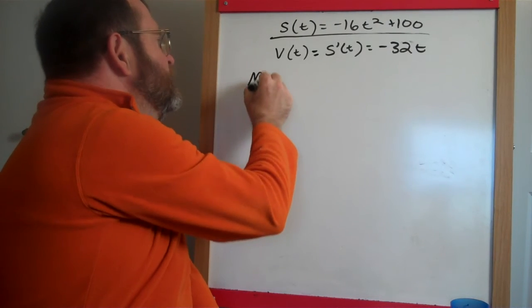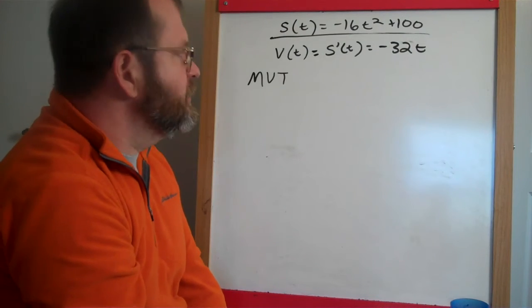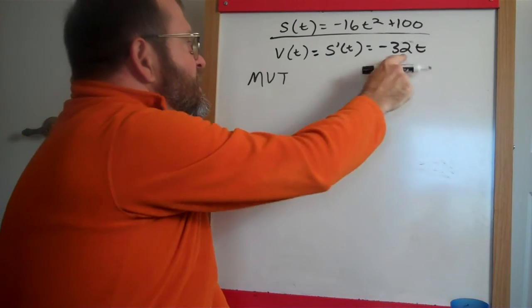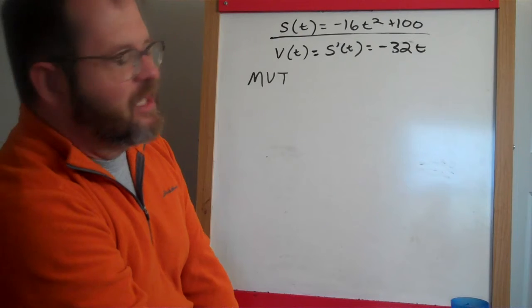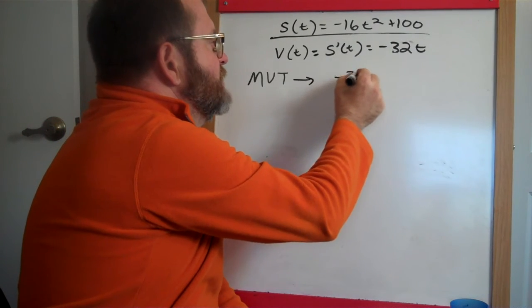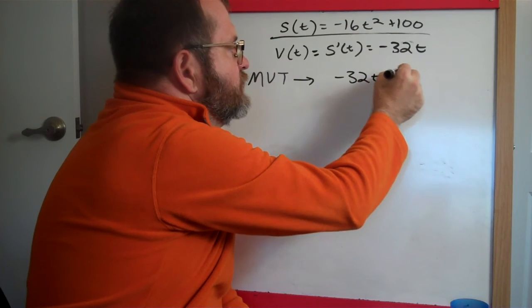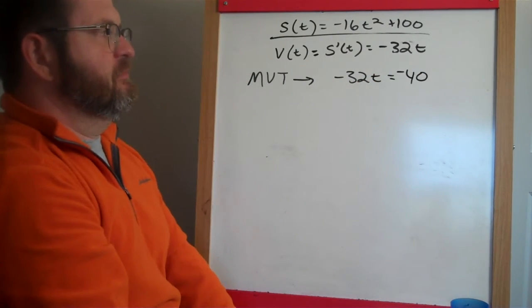And the mean value theorem is guaranteeing that there is some time c where this is equal to the average velocity. In other words, the mean value theorem is telling us that there is some time where this is equal to the average velocity.